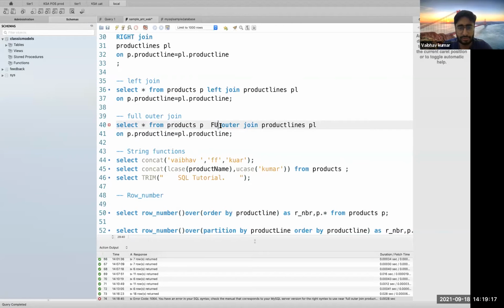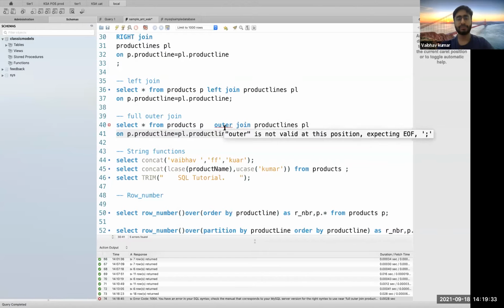I am not getting the exact syntax on this.